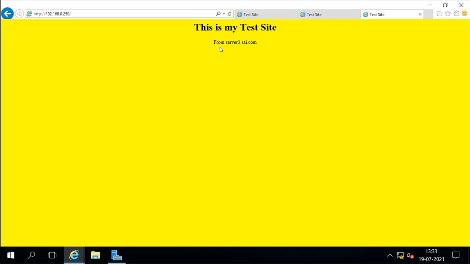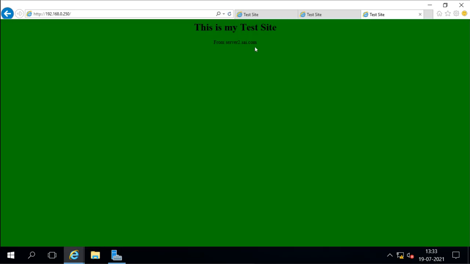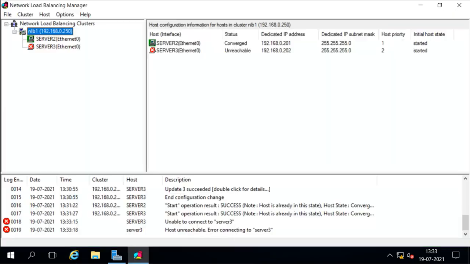As we see, server 3 was responding based on the cluster IP, but now when I refresh, you can see server 2 is responding, because server 3 is not available. So it is giving failover also. If one server is down, then the other server will still give me the services.